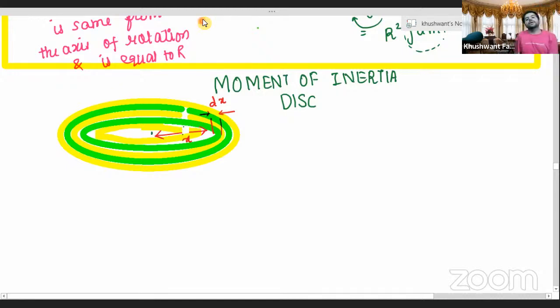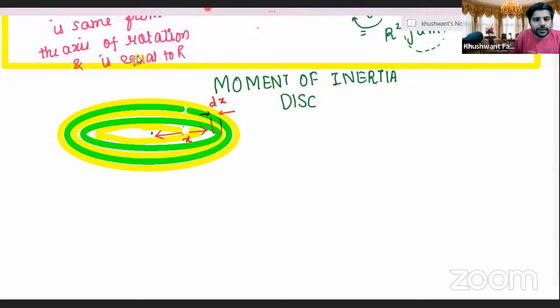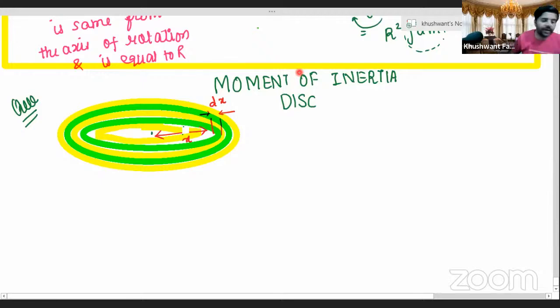Okay, chalo. Everybody write this into your copies quickly. Once you all are done, let me know. Okay, yeah. So you can take this as a question also, or as a derivation also. Dono chalega. Anything would do. Bring your hands down. Yes, I'll ask you to raise your hands very shortly. Chalo, everybody. Done. Moment of inertia for a disk we want to calculate. Okay. So, abhi we'll take this with Aryan. Aryan, can you tell us, for a disk, mass is distributed along length or mass is distributed along area?